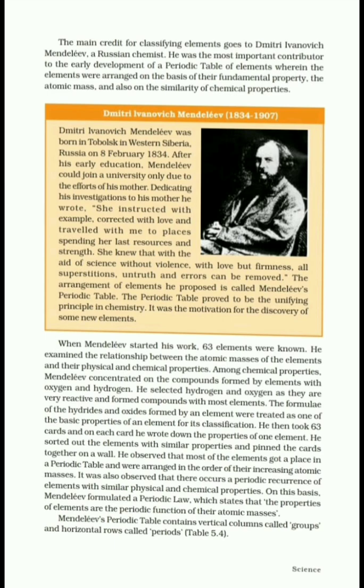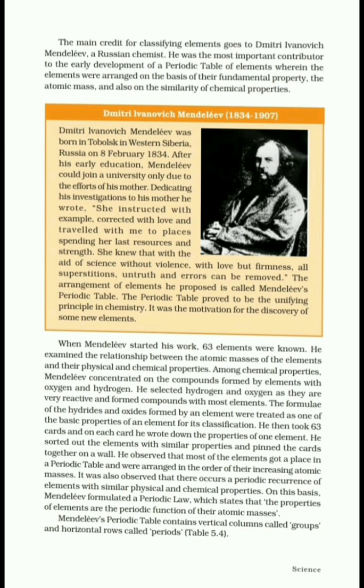He selected hydrogen and oxygen because they are very reactive and form compounds with various elements. So, he studied different oxides and hydrides of different elements to find out similar chemical properties. The formulae of the hydrides and oxides formed by an element were treated as one of the basic properties of an element for its classification.